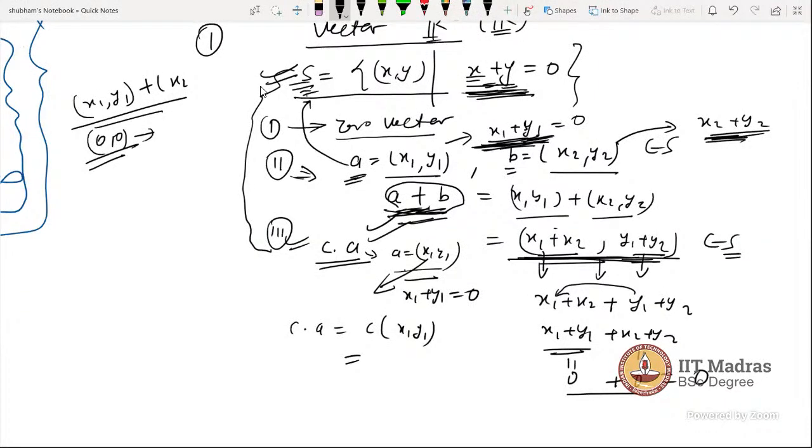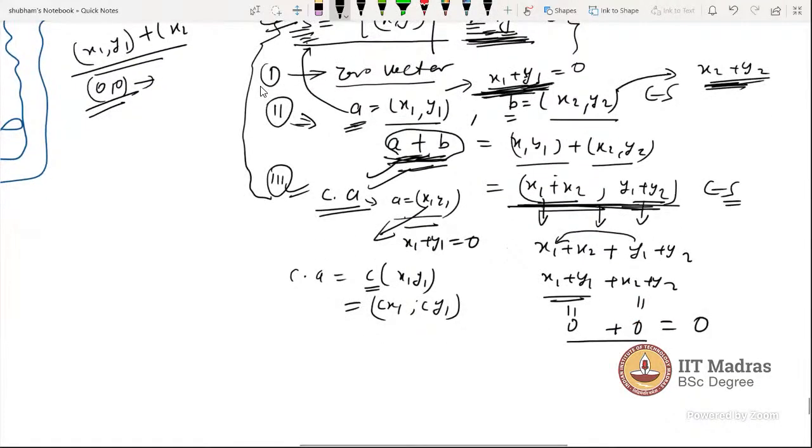So multiplication is applied coordinate-wise: c times x1 comma c times y1. Now we got this vector after scalar multiplication. Does this vector belong to S or not? We have to check this condition.